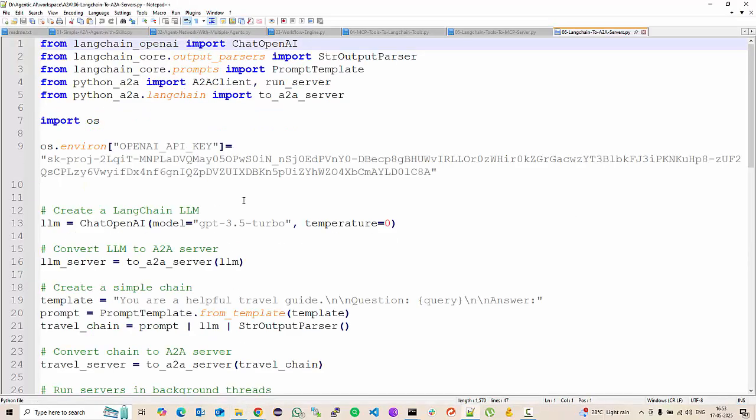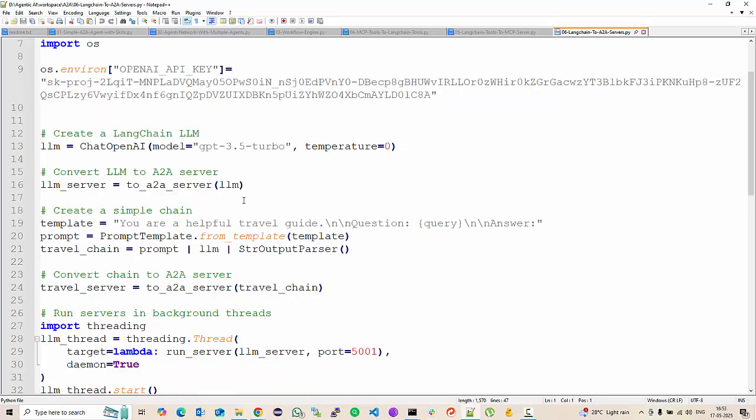But what do you do if you have to convert a LangChain piece of code into an A2A server? So here I'm creating an LLM, LangChain LLM, and I'm creating an LLM server using to A2A server. And then I'm creating a simple chain. This is the chain. I have a prompt which goes to the LLM, and there is a string output parser.